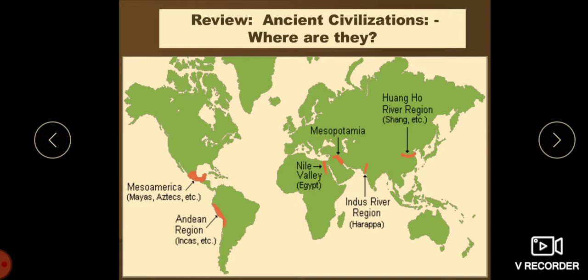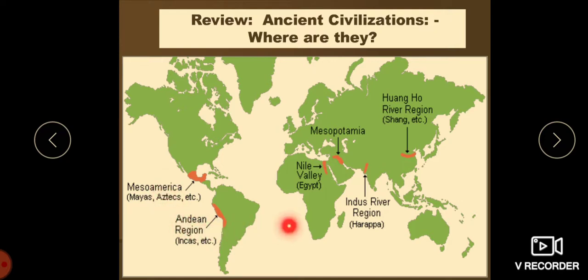Where do we find all these civilizations? Where are they? We have the Mesoamerican civilization, where we have the Mayas, the Aztecs, etc., the civilization which takes place in North America. And we also have the Andean regions, where we have the Incas. These two you will be studying in detail in your 8th standard, children.